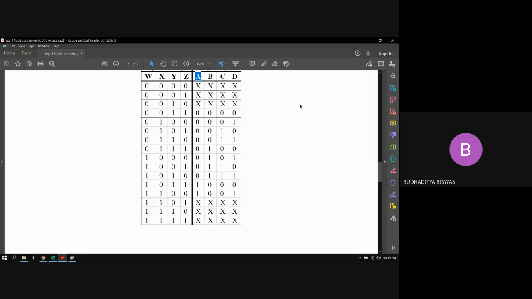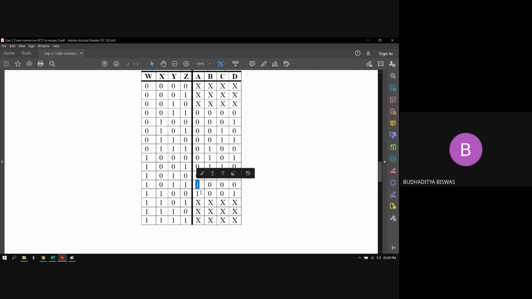Summation of min terms 11 and 12. Then the don't care conditions: 0, 1, 2 and 13, 14, 15. Very good. Correct.